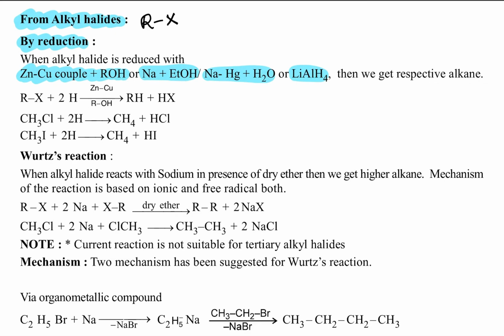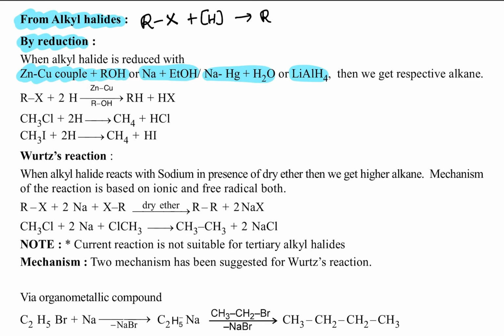When the alkyl halides react with these reducing agents, zinc-copper couple, sodium and ethyl alcohol, sodium amalgam and water, lithium aluminum hydride, nascent hydrogen atoms come out.